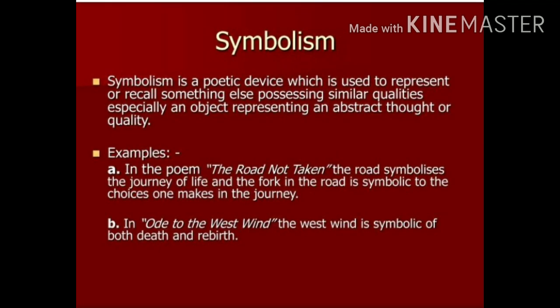Now, next literary device is symbolism. Symbolism is a poetic device which is used to represent or recall something else possessing similar qualities, especially an object representing an abstract thought or quality. For example, white color is the symbol of peace. Pink color is the symbol of fight against breast cancer. So these types of symbols are used to create symbolism.